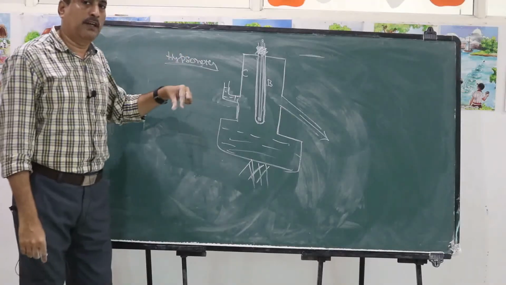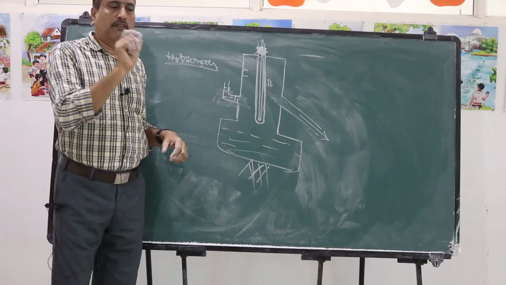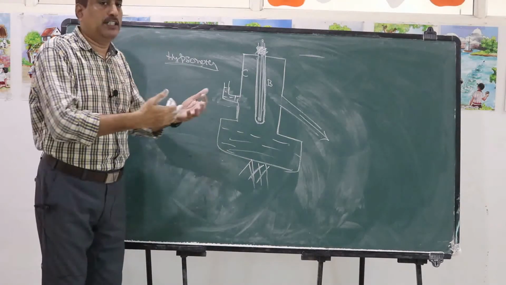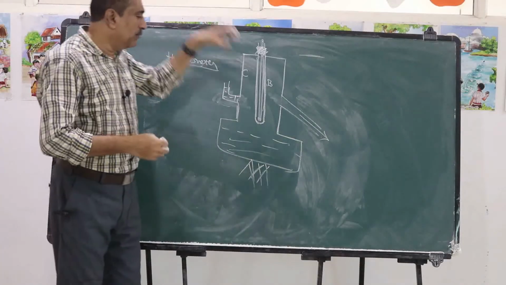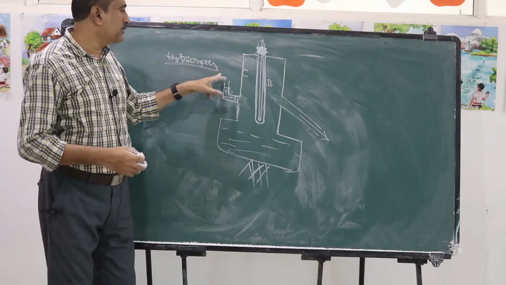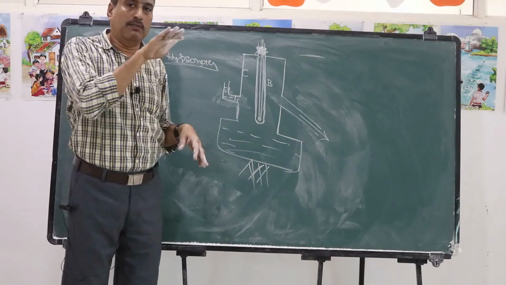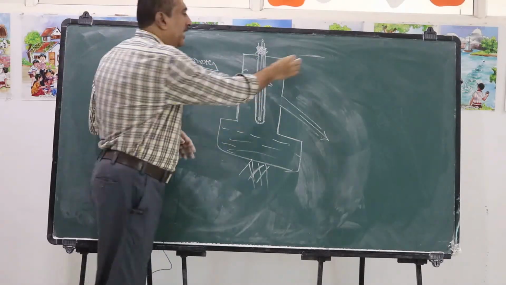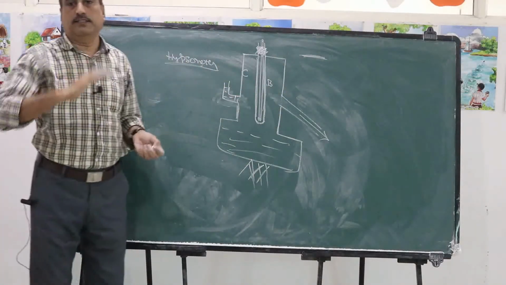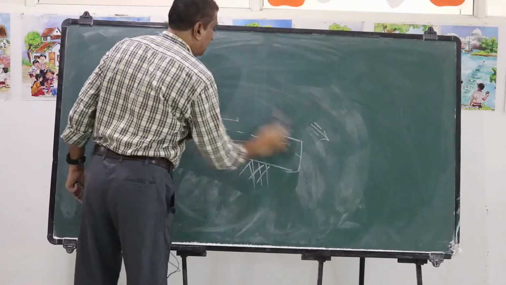That means first the thermometer is kept in ice, and when the mercury level remains stationary, a scratch is made. Again it is taken from the ice and kept in boiling water by this special apparatus called the hypsometer. The mercury level rises, and after a certain time the level remains stationary. At that state another scratch is made by a diamond point, and that is the upper fixed point. In this way, the lower fixed point and upper fixed point on a thermometer are marked.